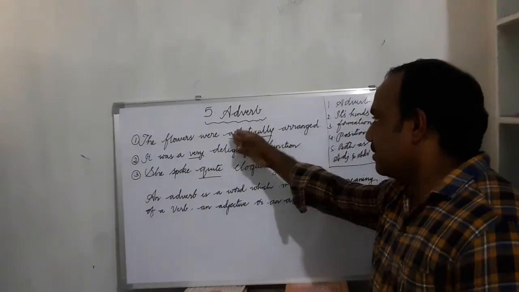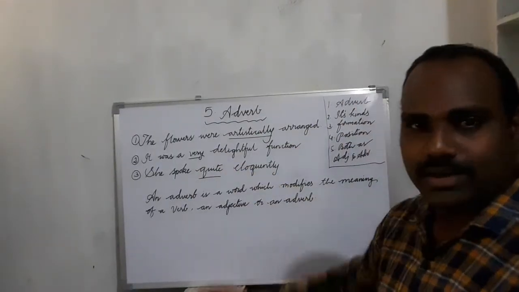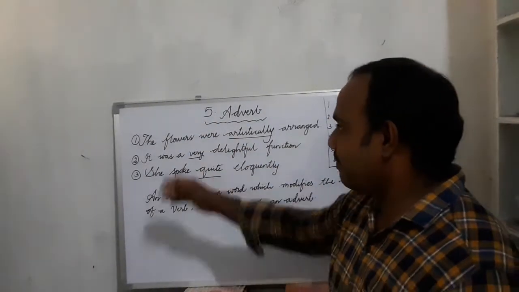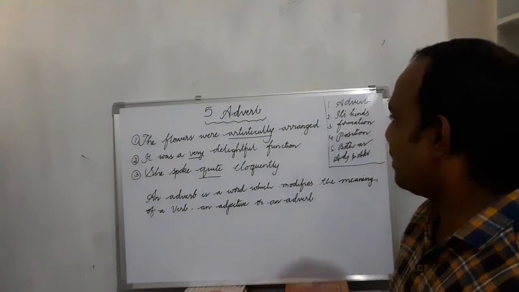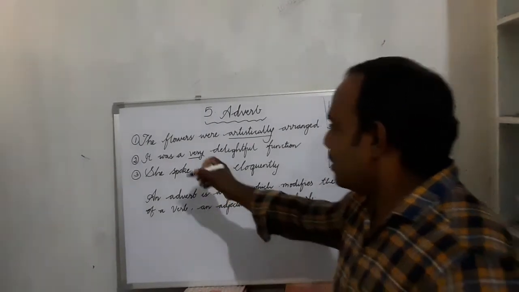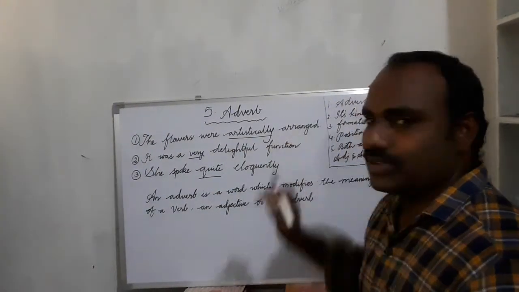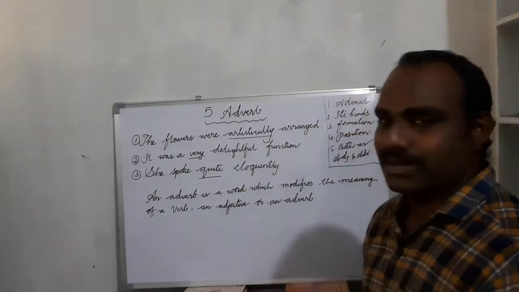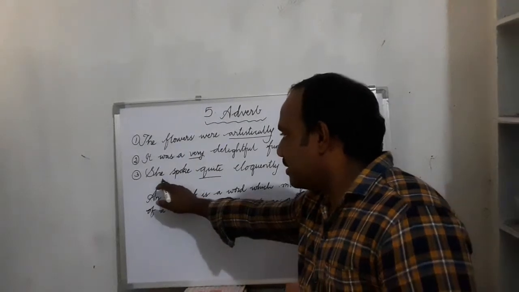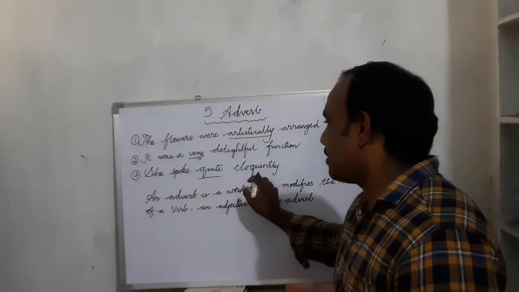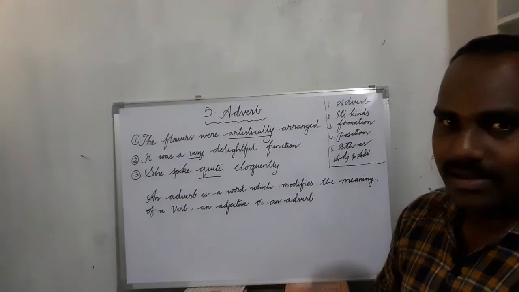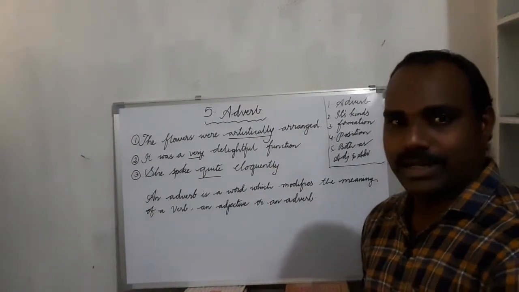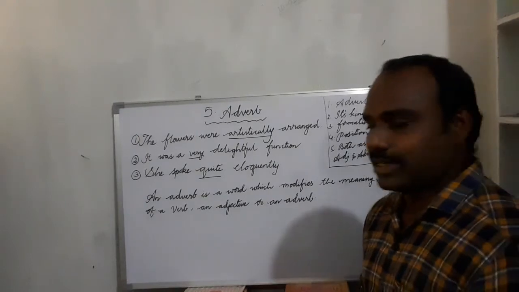Look at these sentences. Have a look at these 3 sentences and observe them very closely. The first sentence: the flowers were artistically arranged. Look at the second sentence: it was a very delightful function. Third sentence: she spoke quite eloquently. Here we have located some 3 or 4 strange words in these 3 sentences. I'll let you know that.